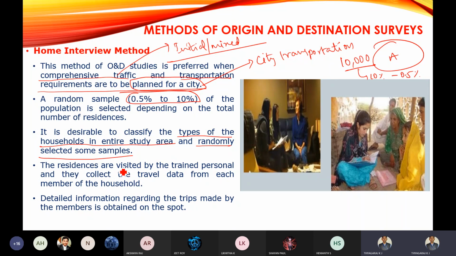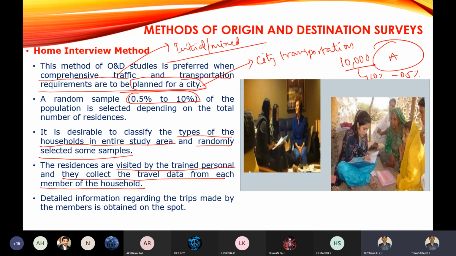Then the residences are visited by trained personnel, and they collect the travel data from each member of the household. What will they be doing? They will have enumerators, a group of trained persons. They will go to the household and collect the data.